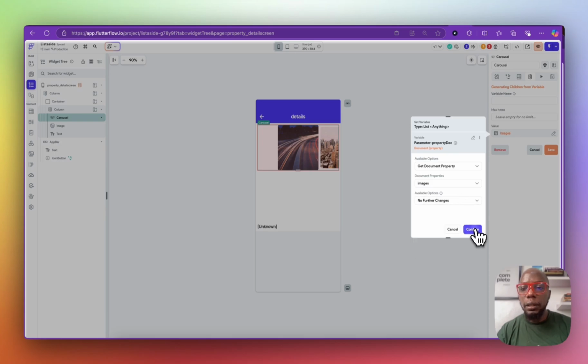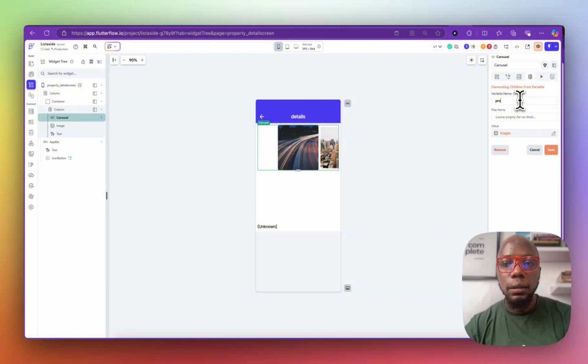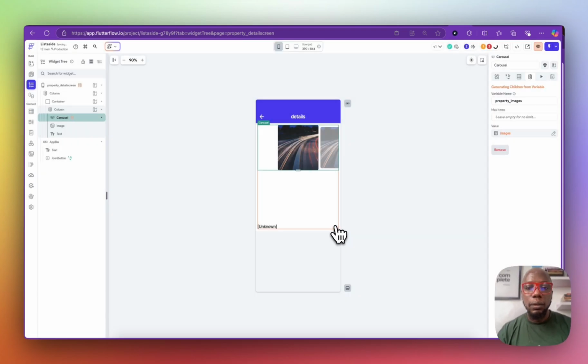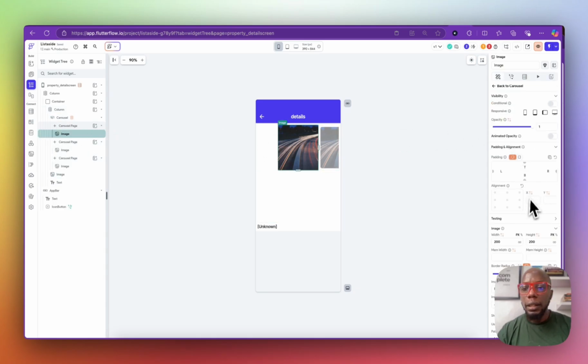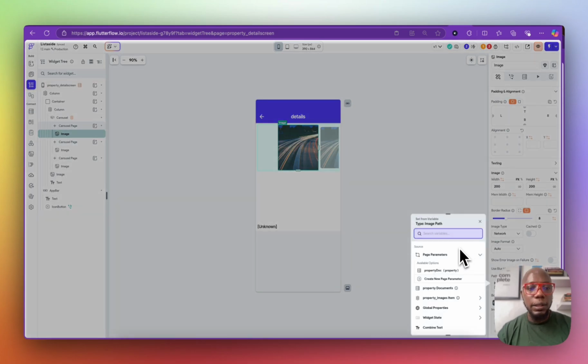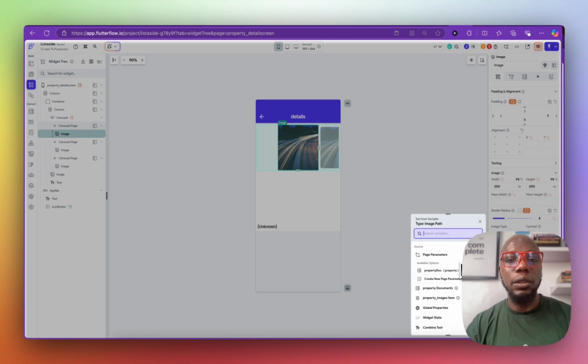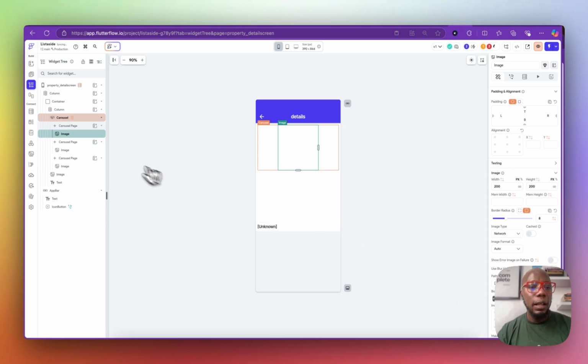We don't have to do anything anymore. Confirm, and we'll say property images, and save. Right, so now we have all the images that we need from the carousel. So we click on it, and we only need to configure the first property, the first carousel. That's all we have to do, because now we are auto regenerating it. So we'll go like property image item, and that's going to be our item.